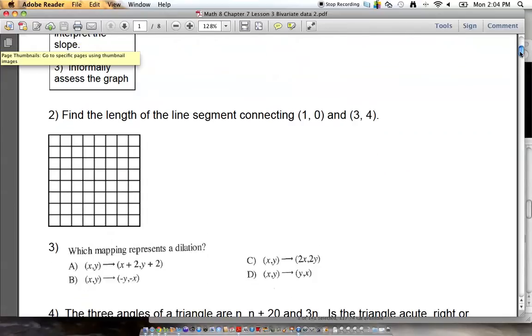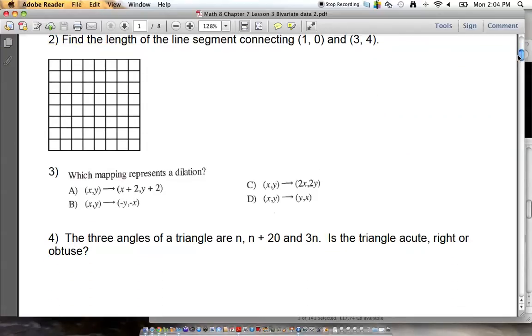The next one asks for the distance between 2 points, (1, 0) and (3, 4). So here's the point (1, 0), and here's (3, 4). It wants to know how long that line segment is. Make sure you guys are paying attention here. We've done a lot of these kind of questions. There's usually one on every homework, and we had a handful of them on our do-its. What we do is we drop a perpendicular down and over, and we create a right triangle. As soon as I see a right triangle, I draw an arrow to this piece.